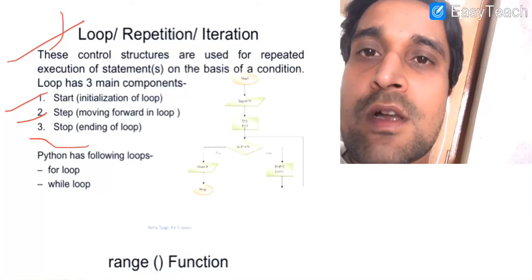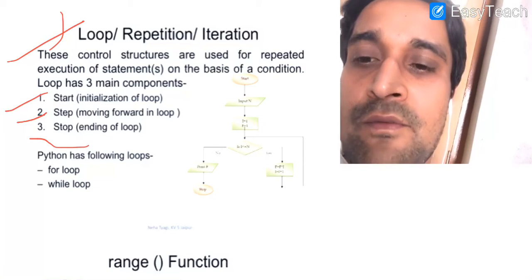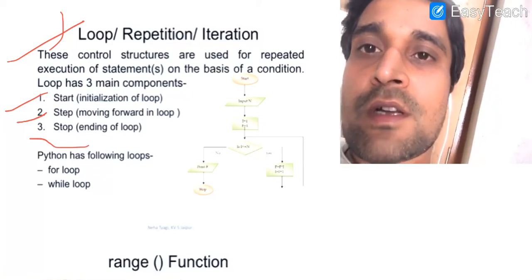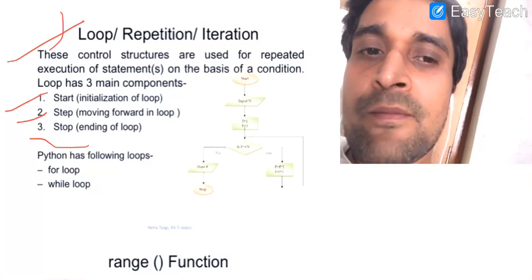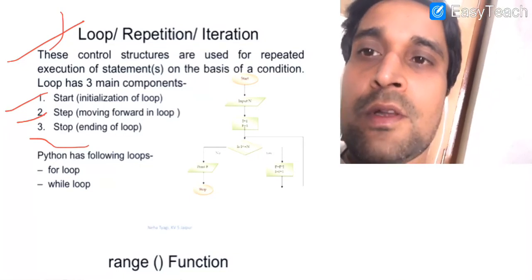For that purpose we use a count variable. It will have some legal value at the start, and when we want to terminate, we need to modify the value of the count variable in between, so that when its value goes out of range, the execution of the loop will stop.